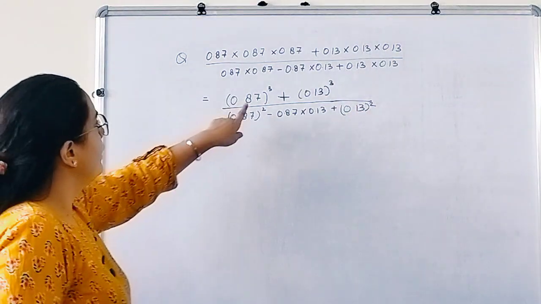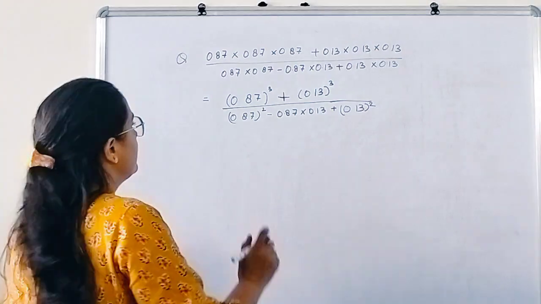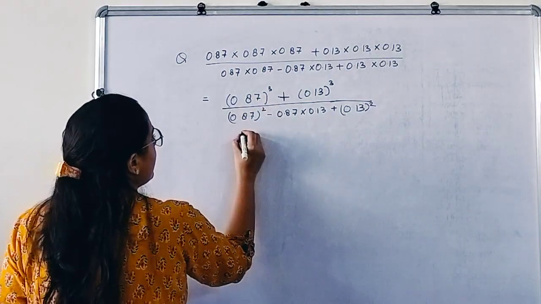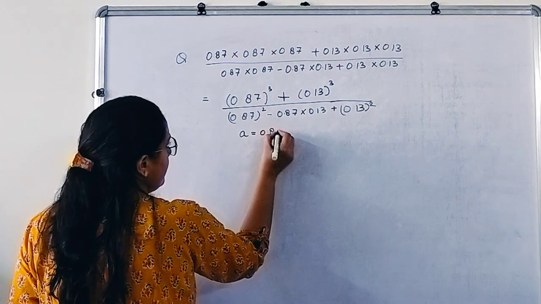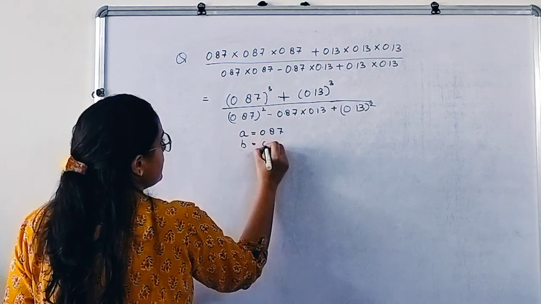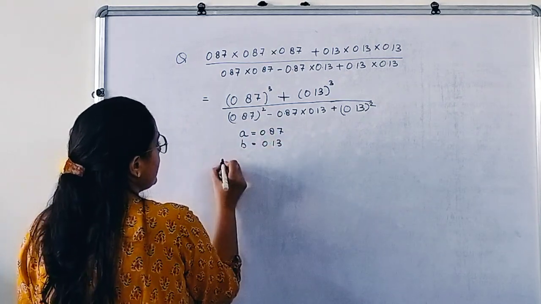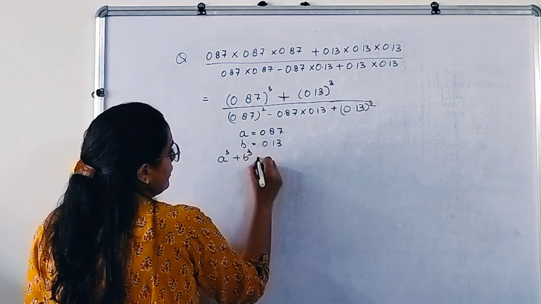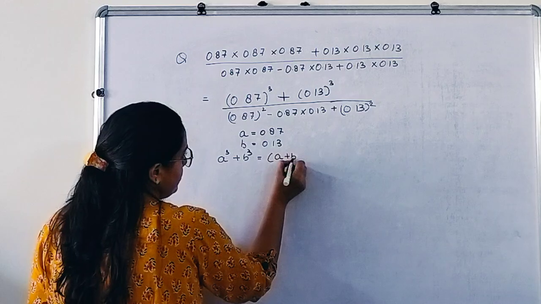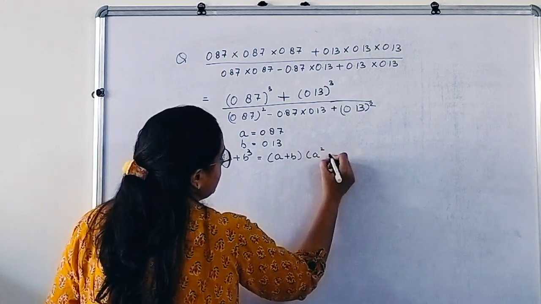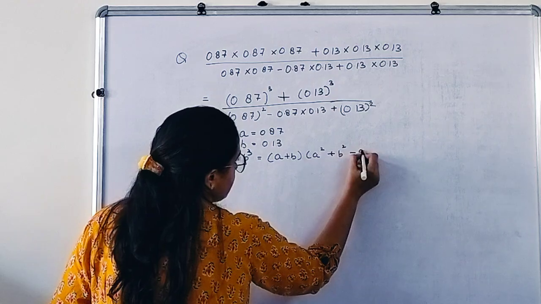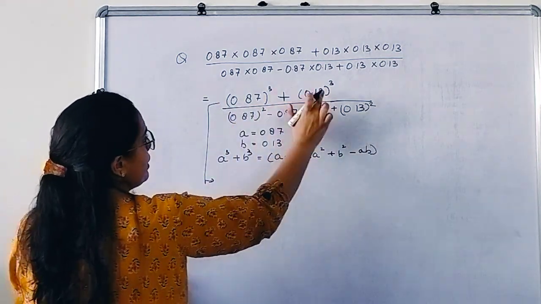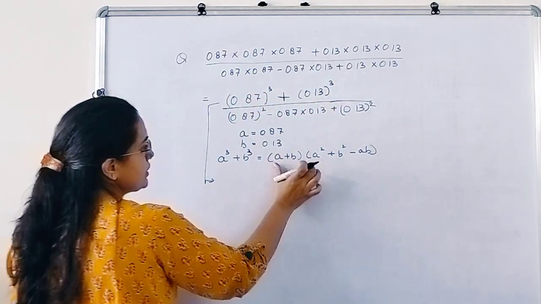Now देखिए, ये a cube plus b cube बन रहा है. So that means we will use identity a cube plus b cube here. So what is a here? A is 0.87 and b is 0.13. So using the identity a cube plus b cube is equals to a plus b, a square plus b square minus ab. Let's solve it. So this a cube plus b cube, let's expand this using this formula.